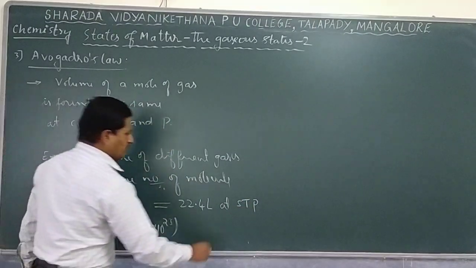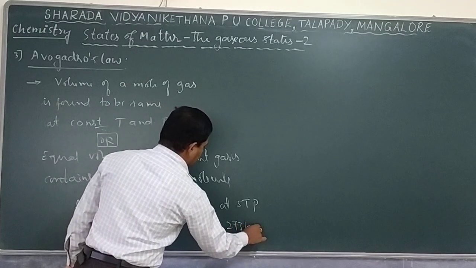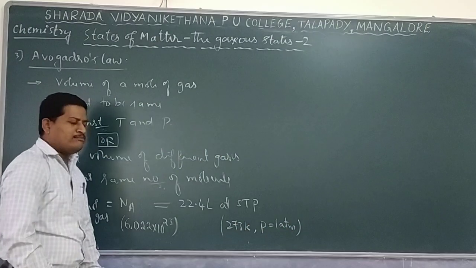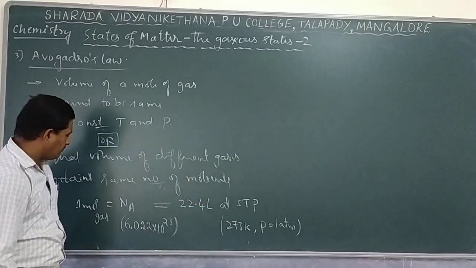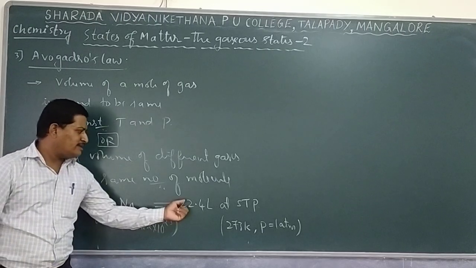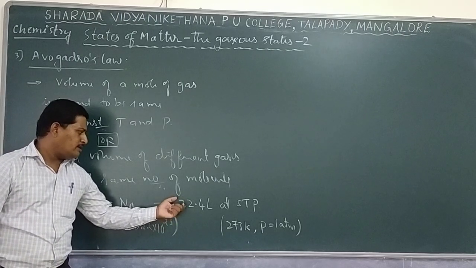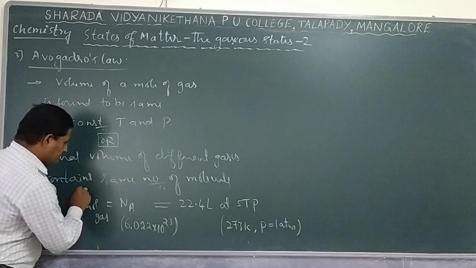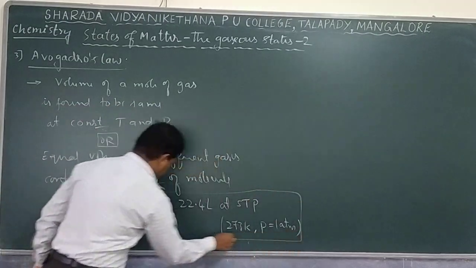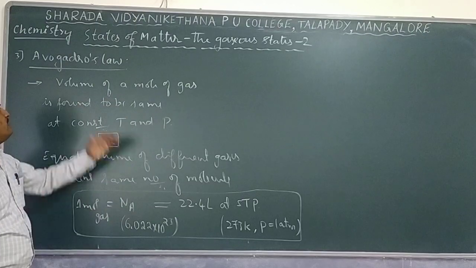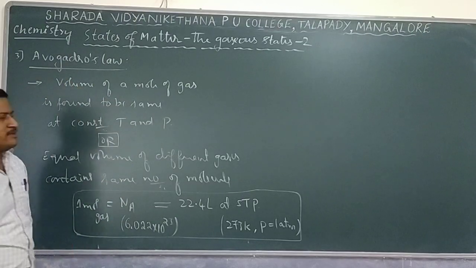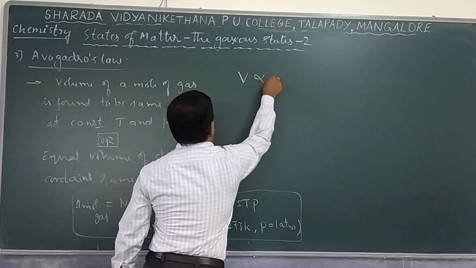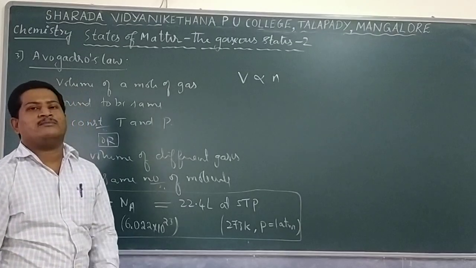Standard temperature and pressure means 273 Kelvin temperature, and at the same time the pressure is 1 atmospheric pressure. At constant conditions of temperature and pressure, that is a steady condition, 1 mole of the gas occupies the same volume, 22.4 liter, and equal volumes of all different gases contain the same number of molecules. That whole sequence is expressed in a statement given by Avogadro's law. It says that equal volumes of all gases contain the same number of gaseous molecules or the same number of moles.